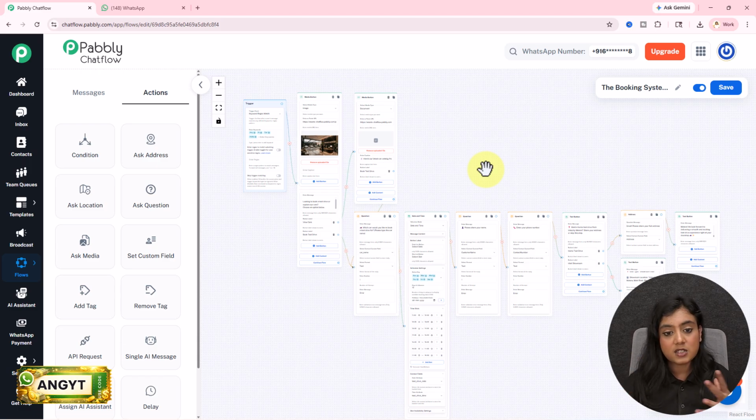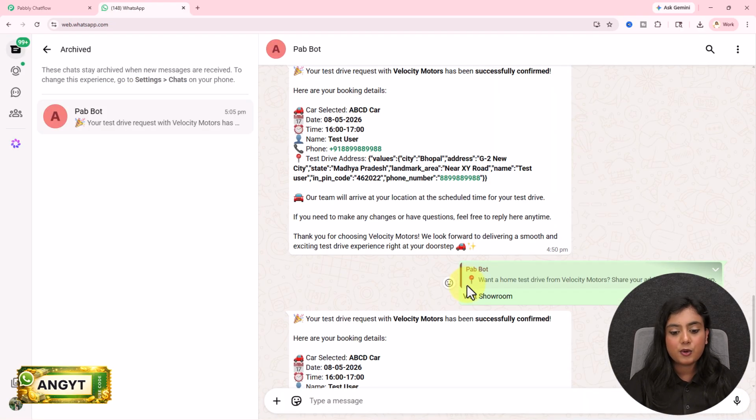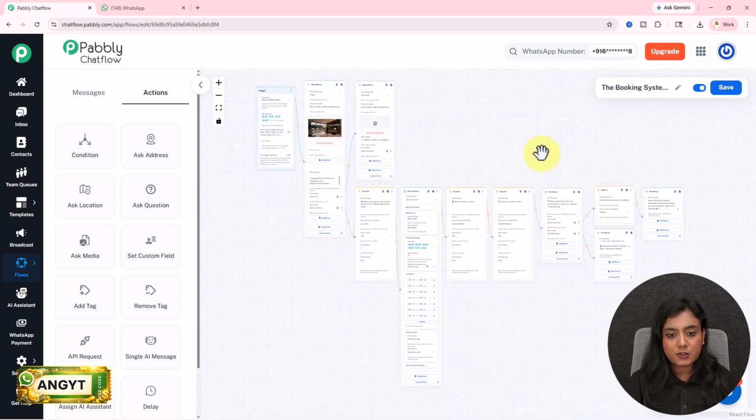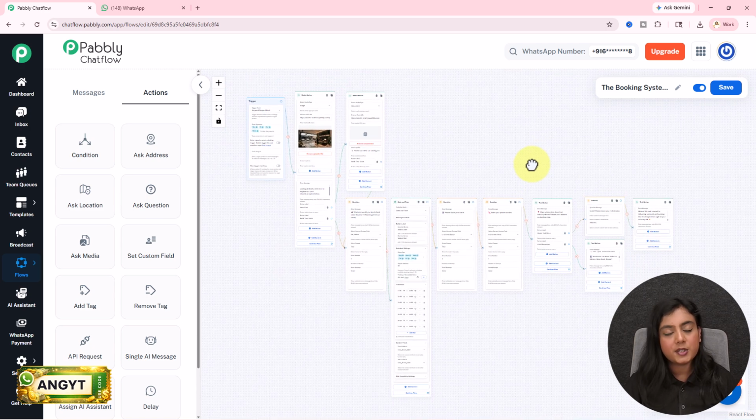So I just discussed with you how I've created this amazing setup, and I've showed you how this entire bot is going to work in real time as well. So if you have questions and doubts related to this bot creation, comment down below. I will reply to you as soon as possible.